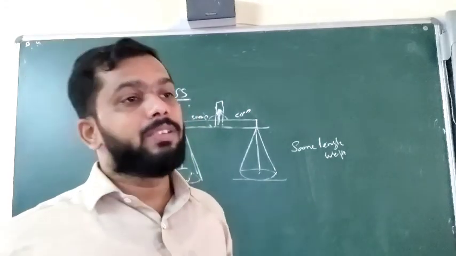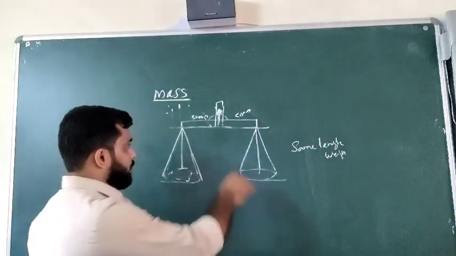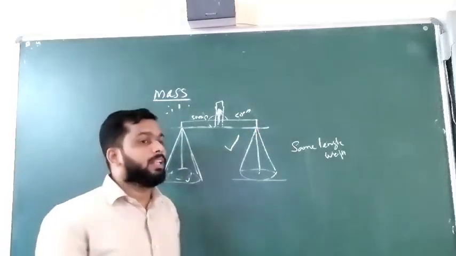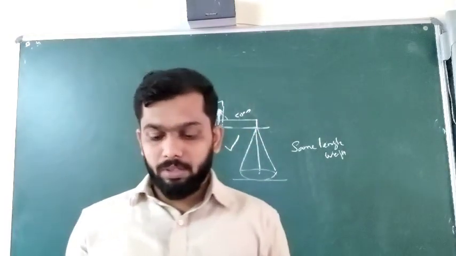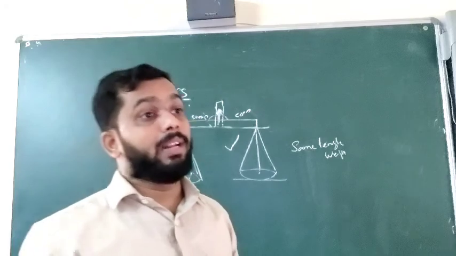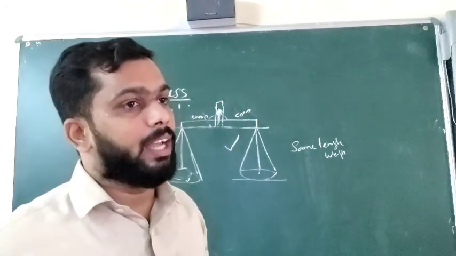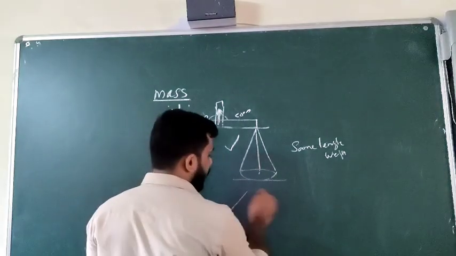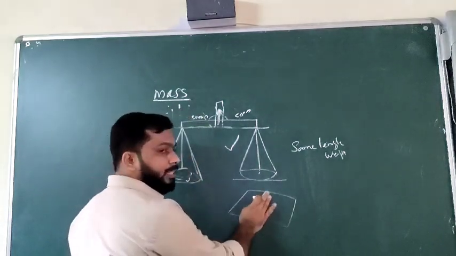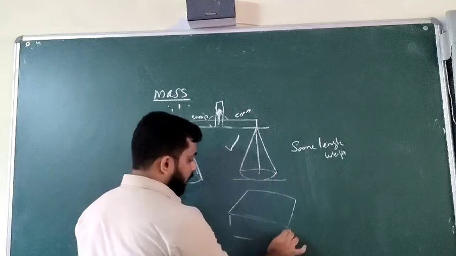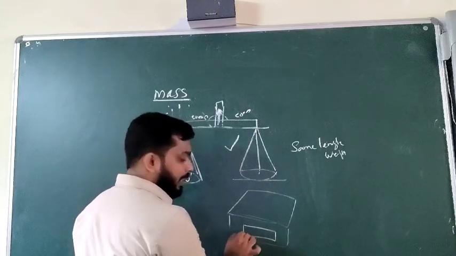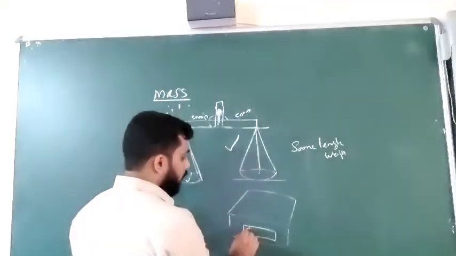Then nowadays, this is the earlier system. Nowadays we have another piece of equipment, the electric weighing machine. Have you seen that one? When you go into a shop, you can see that a steel pan will be there, and they just keep the materials on that pan. Suddenly there will be an LED display that shows how many kilograms.